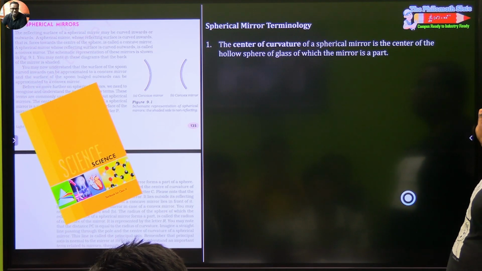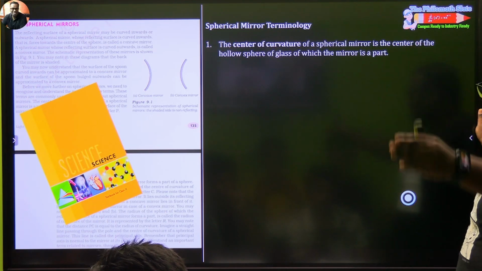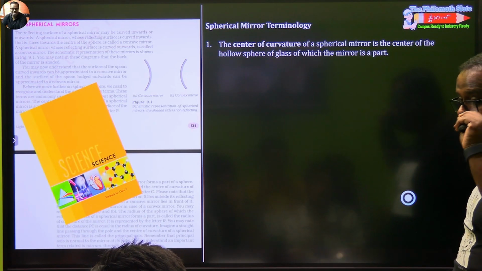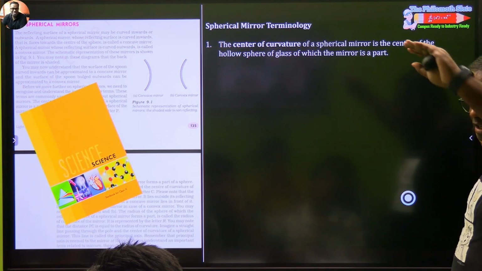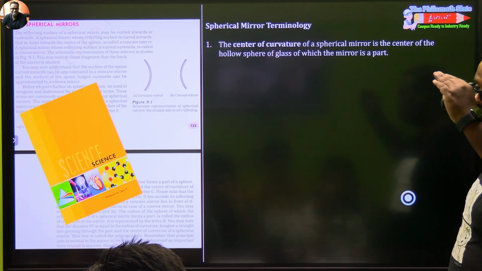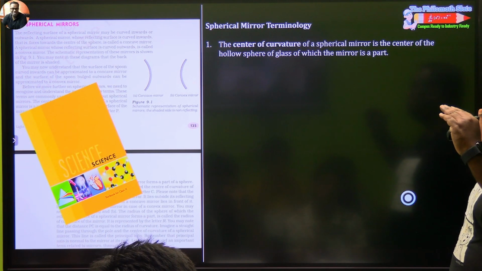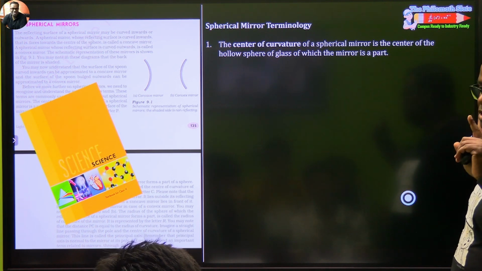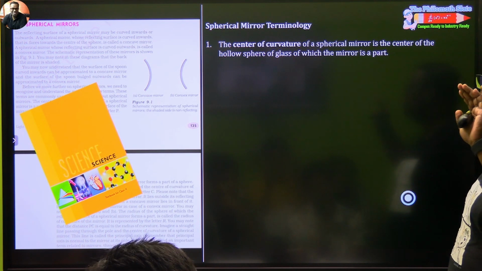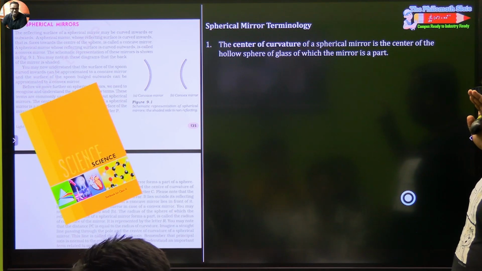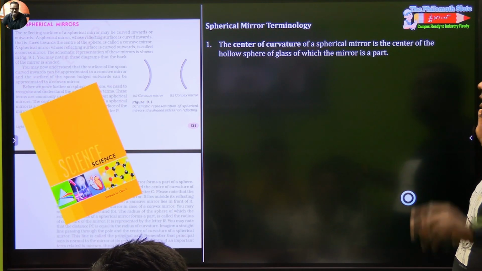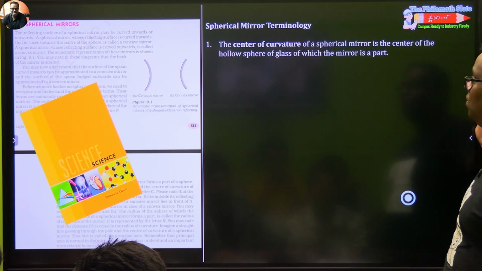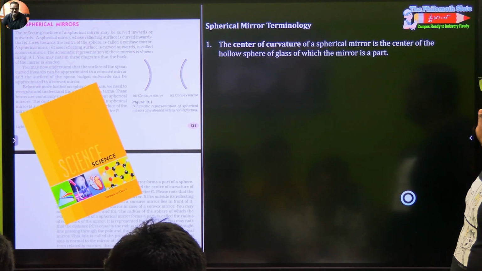The center of curvature is like a football, okay? And the center of curvature will be right at the center of the football, which is inside the football. From that sphere, you will be cutting out surfaces. Although you see the shapes like broken pieces of bangle, they are not broken pieces of bangle. They are like saucer plates. Have you understood? Or petri dishes that we use in biolab. So the center of curvature of a spherical mirror is the center of the hollow sphere of glass of which the mirror is a part.